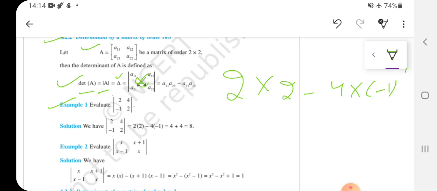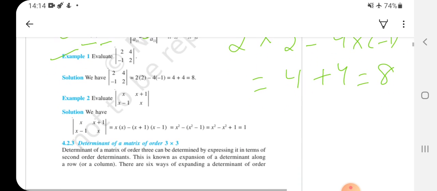Other diagonal elements, right? So it will be 4 plus 4, which will be 8. So this will be our determinant of the matrix given to us, 2, 4, minus 1 and 2. So this is how we find the determinant of order 2 matrices, right? I hope this is clear to you all.